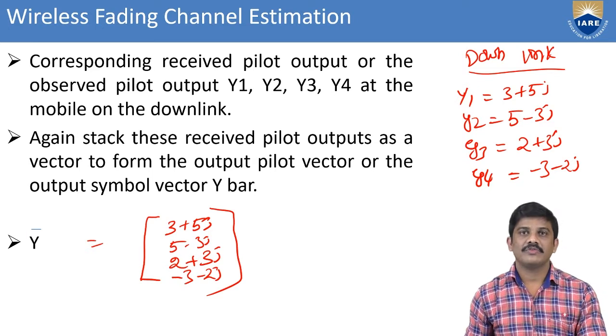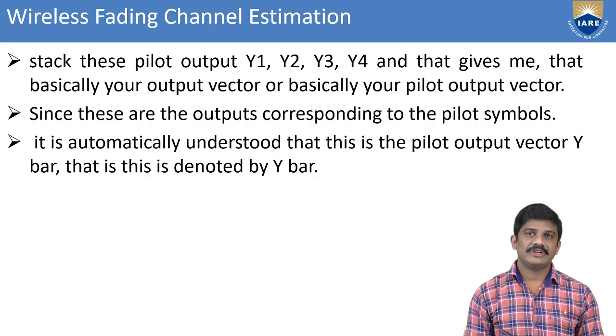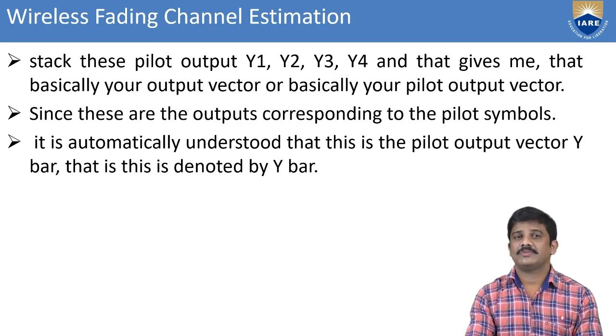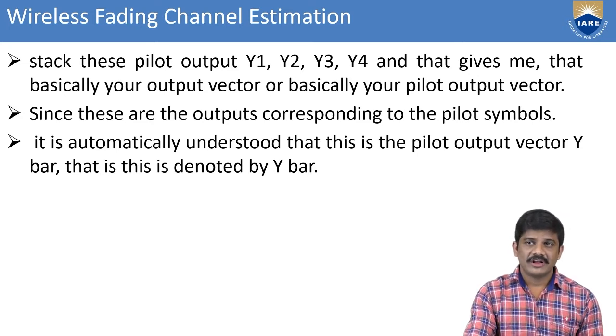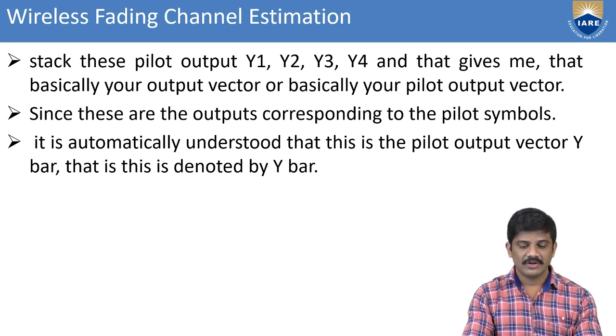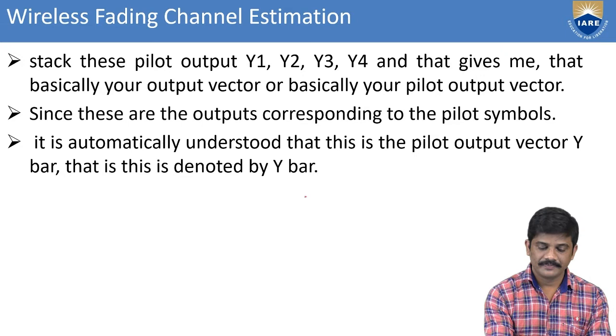Like that we go with the transmitted symbols and also the received symbols. We take the output vector, and the corresponding pilot symbols.